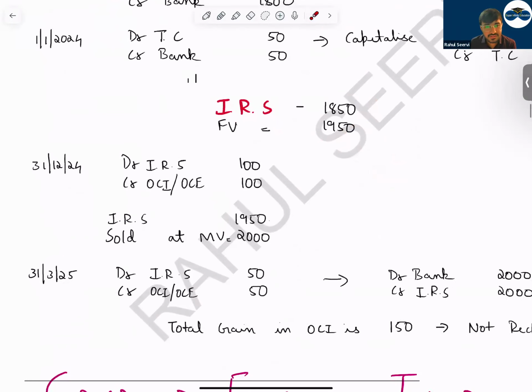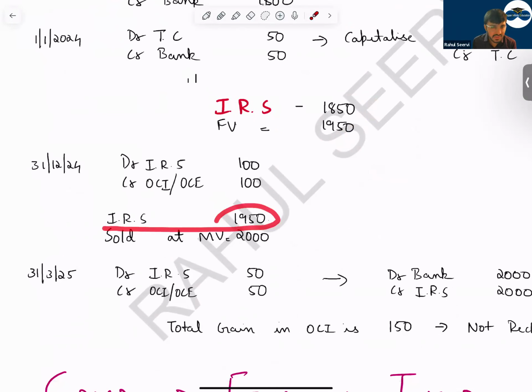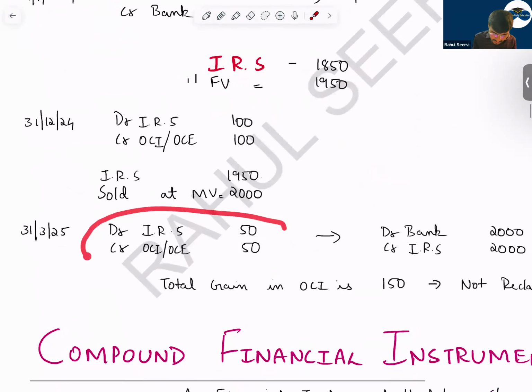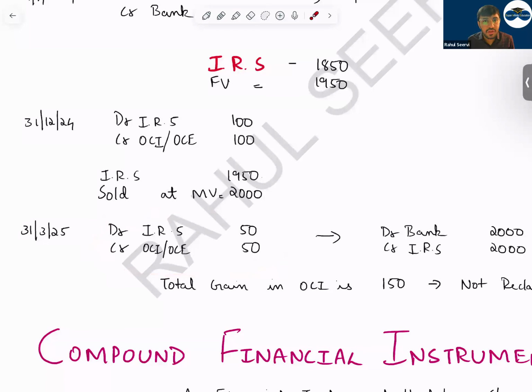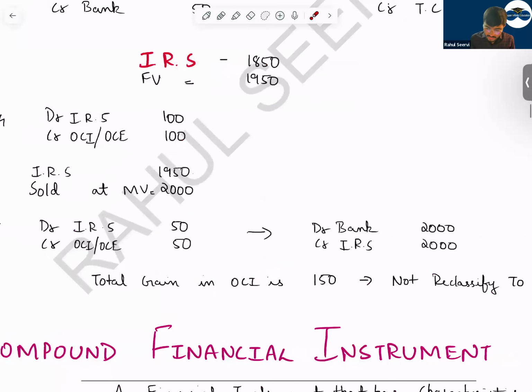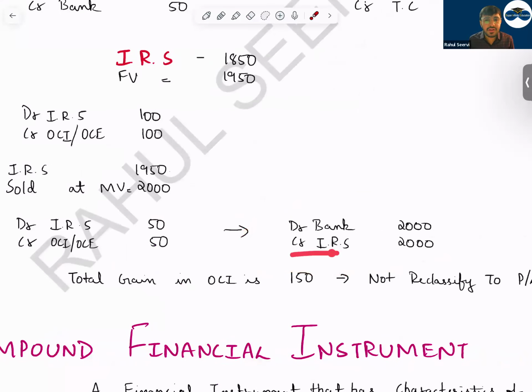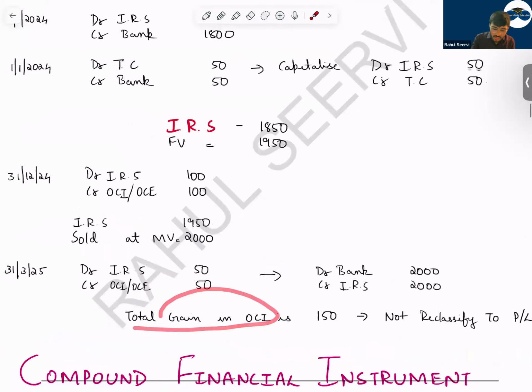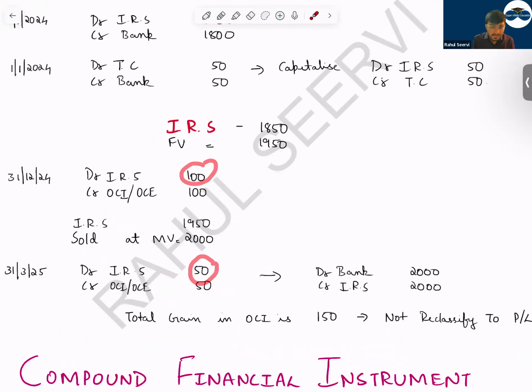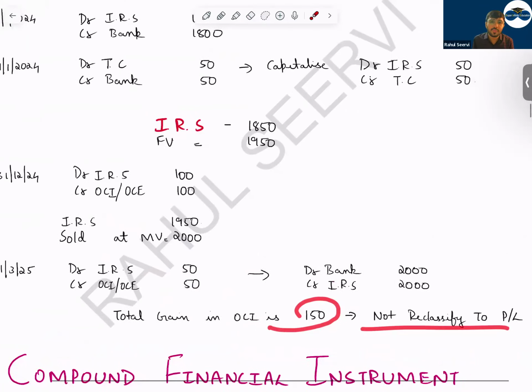Now if the company sells this: investment in Reliance is 1,950, but the market value is 2,000, and the company is selling these shares for 2,000. In that case, first increase the value of Reliance shares by 50 and take the balance to OCI. Then you say that we are receiving 2,000 and we are removing investment in Reliance shares because we are disposing of them. Now how much is the total gain in OCI? 100 gain plus 50 gain. This 150 will not be reclassified to P&L.